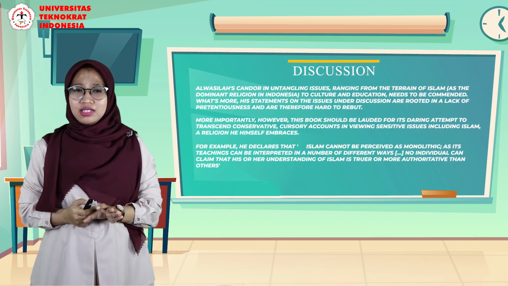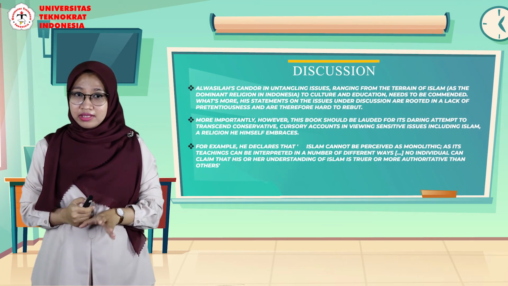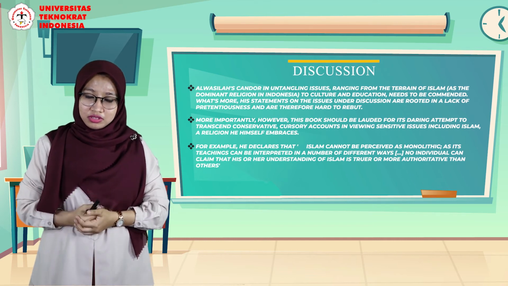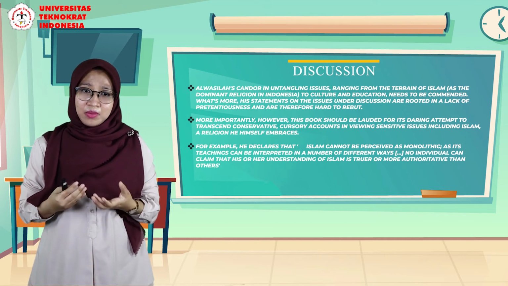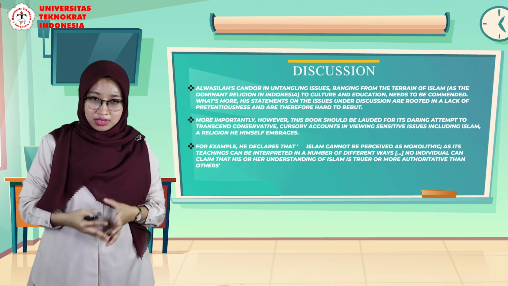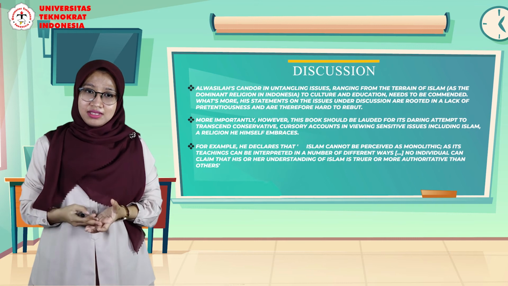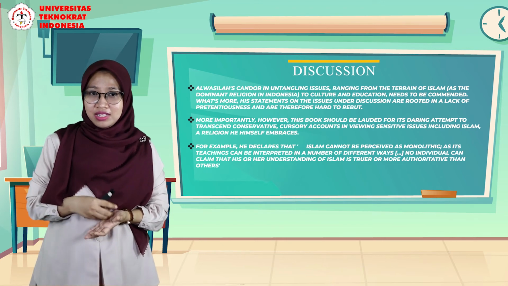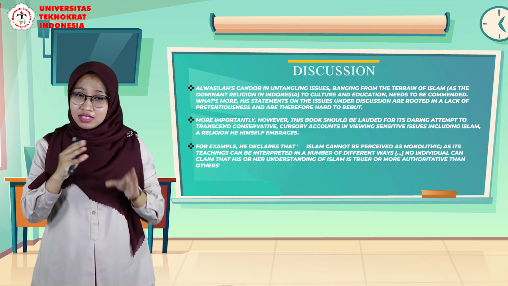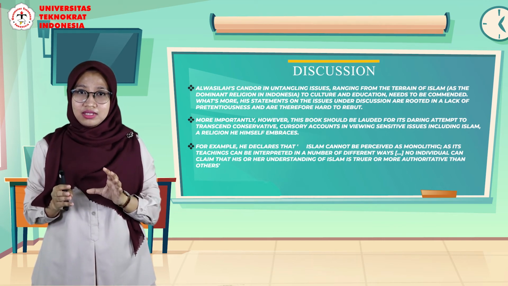As the book here, Islam, Culture and Education, also discusses how education is in Islam and how culture influences the education system in Islam. Right. In this chapter, there are some possible discussions you can write.